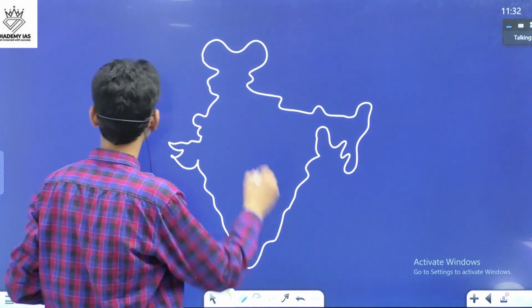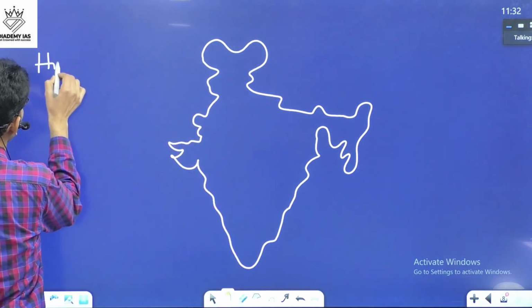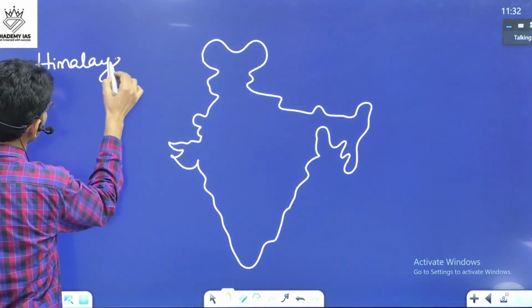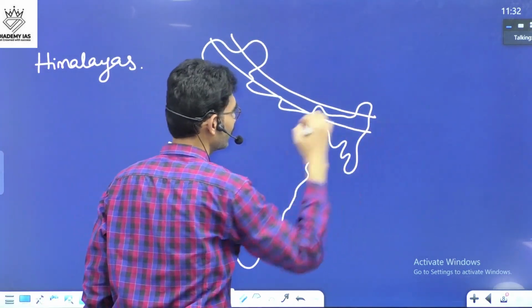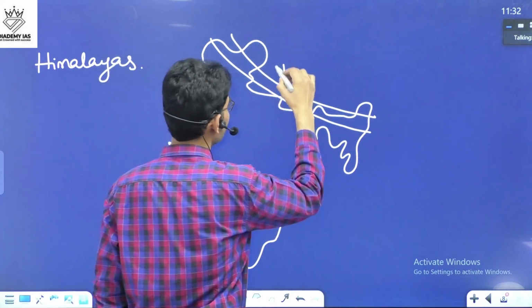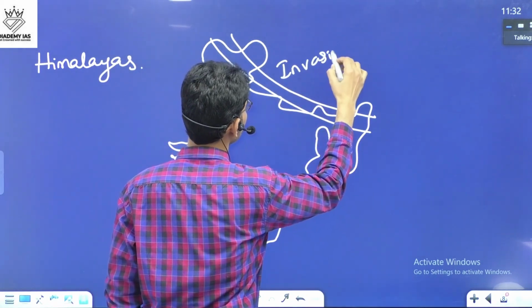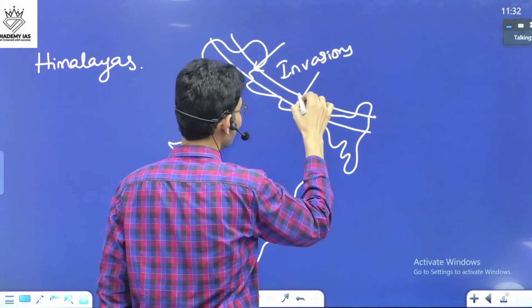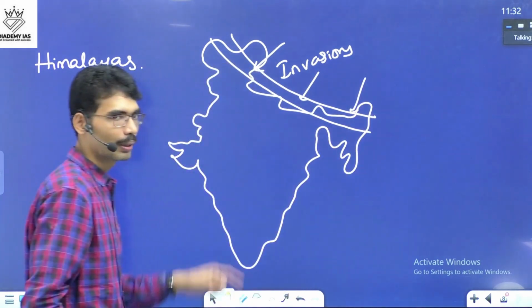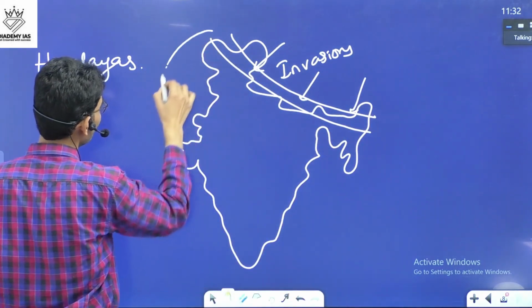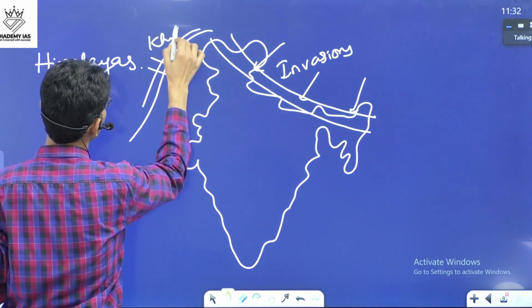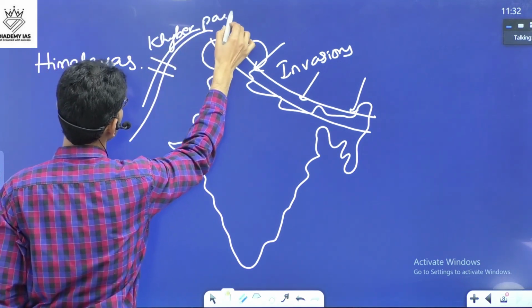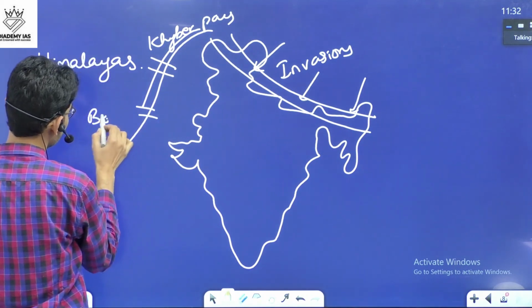Now, when it comes to the Himalayas, they protected us from invasions. They are very difficult to cross. But on this side, even though the Himalayas are there, we have the Khyber Pass and the Bolan Pass.